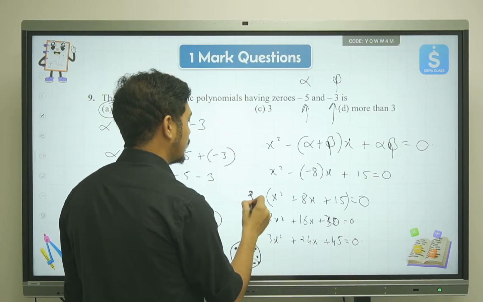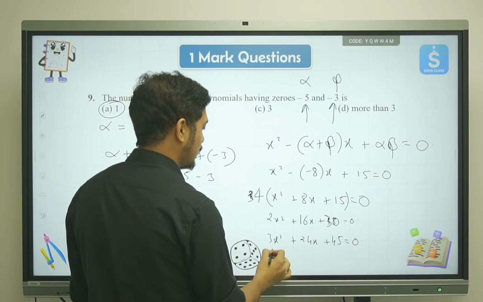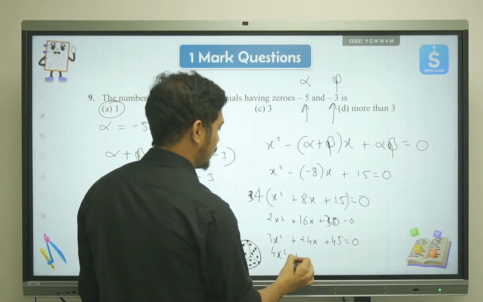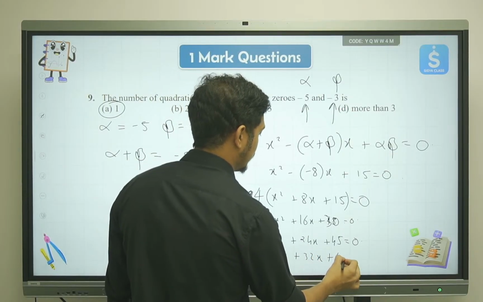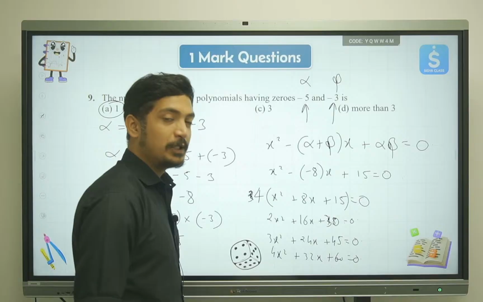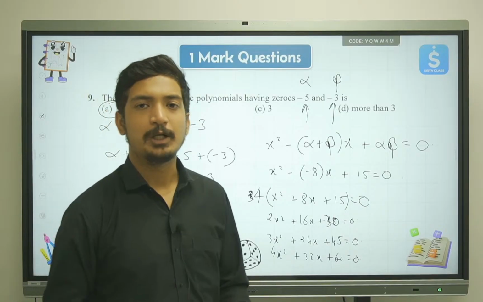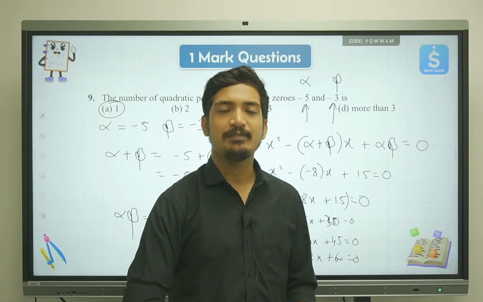What if I multiply by 4? Then we'll get 4x square plus 32x plus 60 is equal to 0. What if I multiply by 5? We'll get one more equation. Multiply by 6, one more equation. Multiply by 7, one more equation.